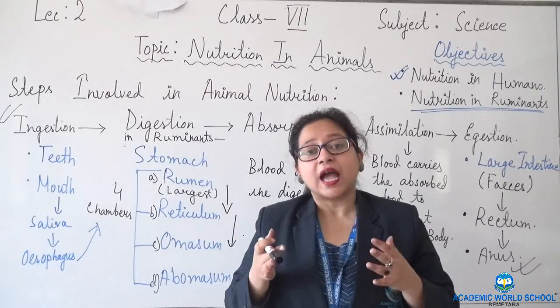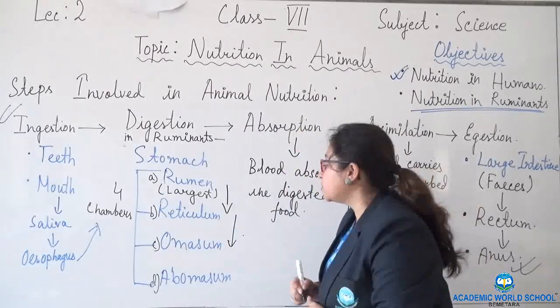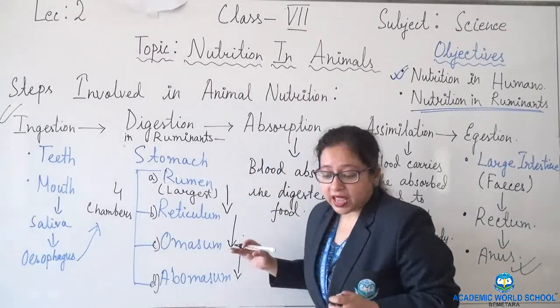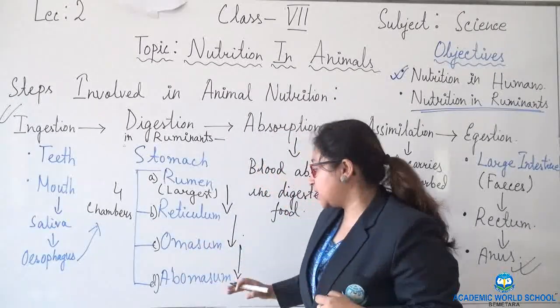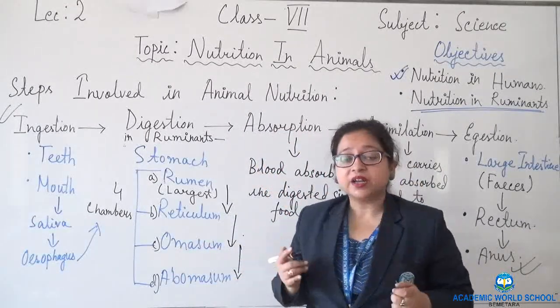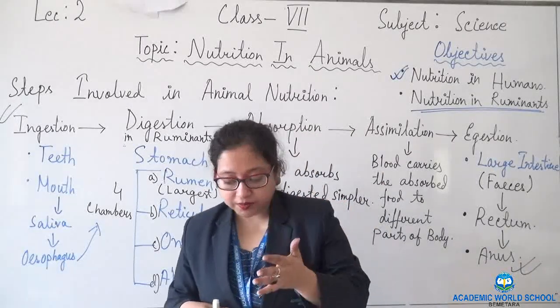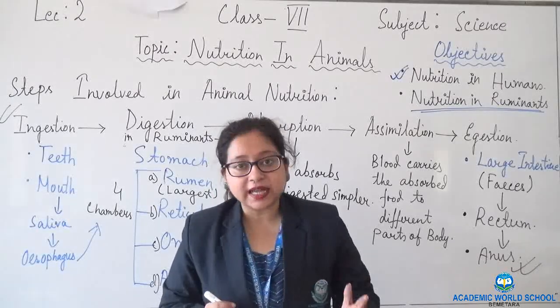After the excess water is absorbed, the food is transported to the fourth chamber, which is known as abomasum. The actual digestion takes place from abomasum. Here the digestive juices are secreted. That is the fourth chamber, and it secretes the digestive juices which help in digestion.